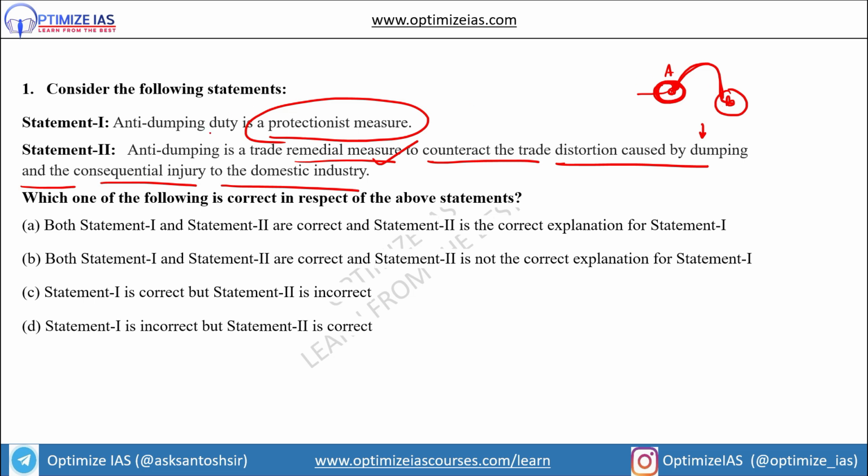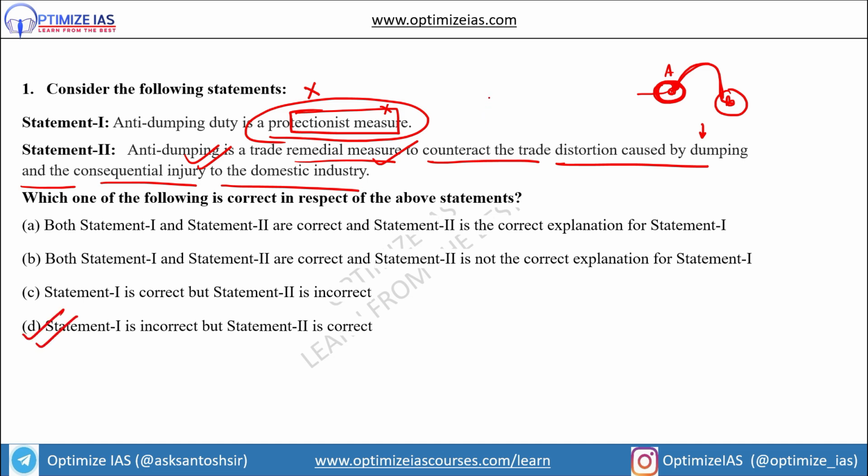So you can see here the statement 1 is incorrect. Anti-dumping duty is not a protectionist measure. It may appear that it is for protection of domestic industry. However, it is not a protectionist measure. So statement 1 is incorrect. Statement 2 is correct. So answer will be option D.